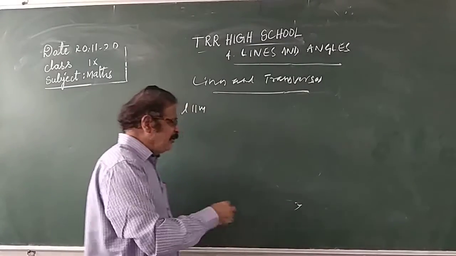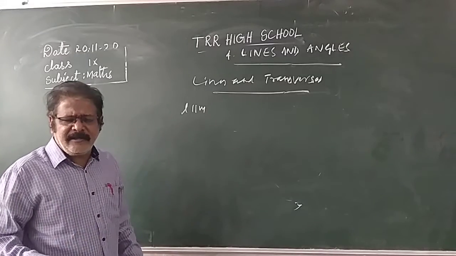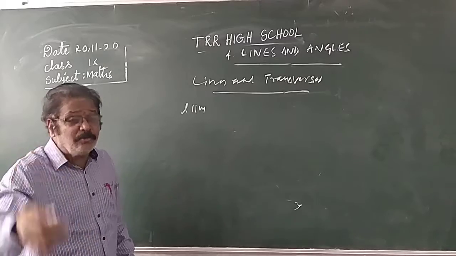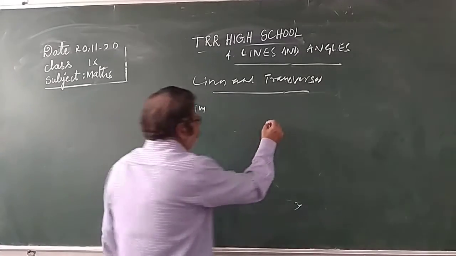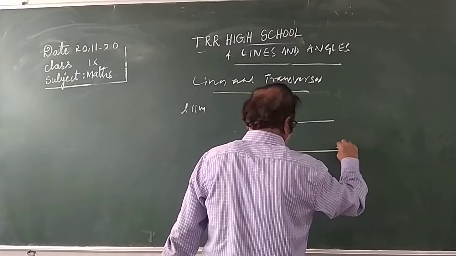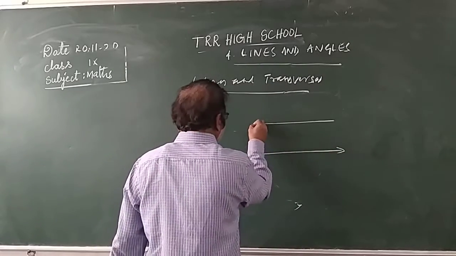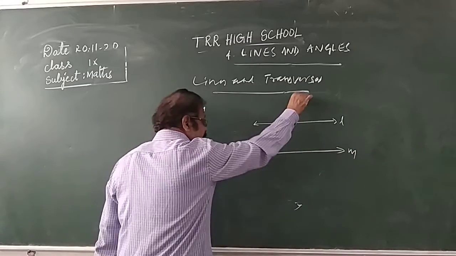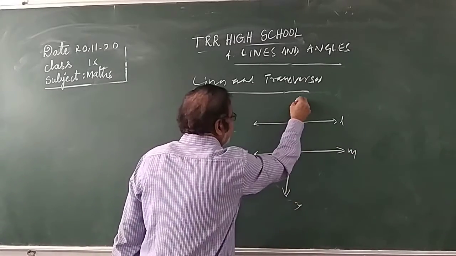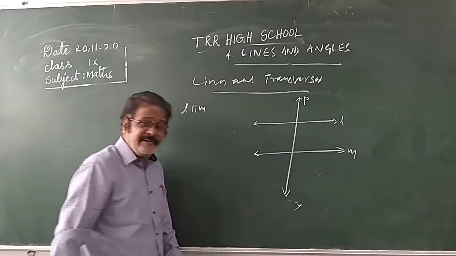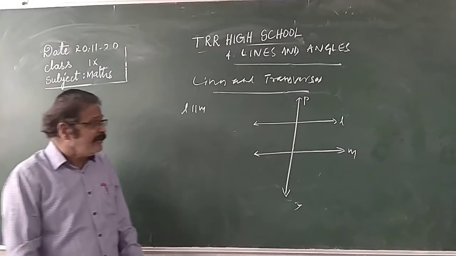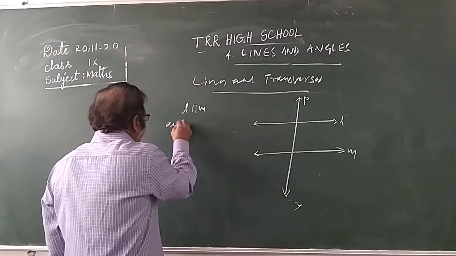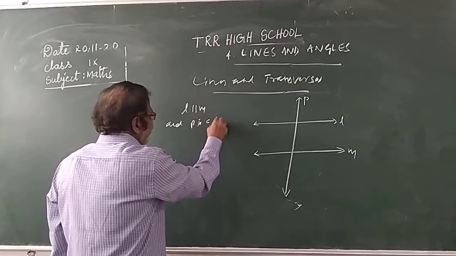What is a transversal? The line which intersects two given parallel lines is called a transversal. So this line L is parallel to line M. These two lines are parallel lines, and they are intersected by some other straight line. This is called a transversal. P is the transversal here. Why is P a transversal? Because it intersects the two parallel lines. L is parallel to M and P is a transversal.